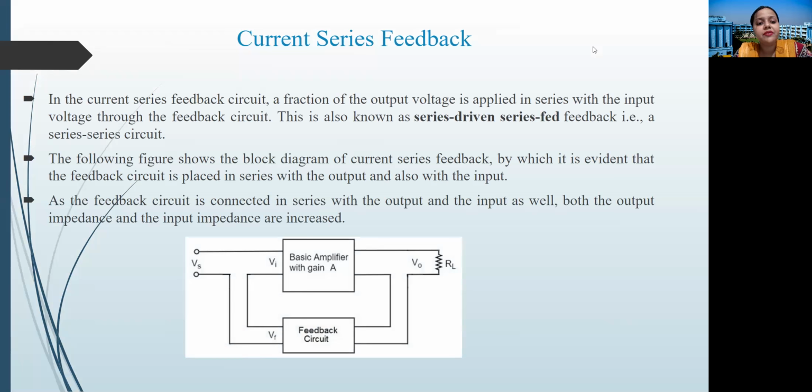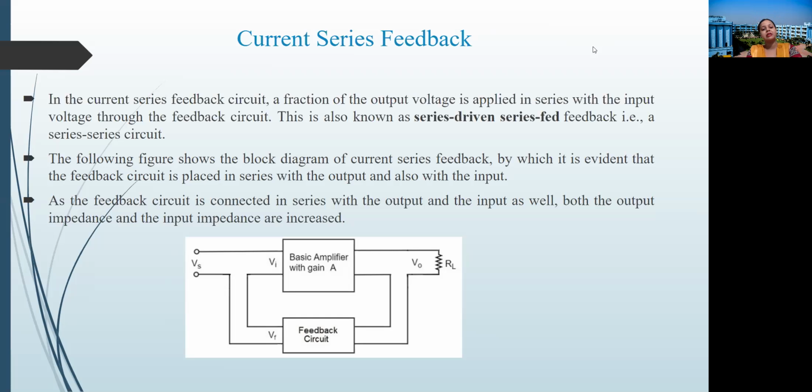In the current series feedback circuit, a fraction of the output current is applied in series with the input voltage through the feedback circuit. This is also known as series driven series fed feedback, that is a series circuit. The following figure shows the block diagram of current series feedback, by which it is evident that the feedback circuit is placed in series with the output and also with the input.